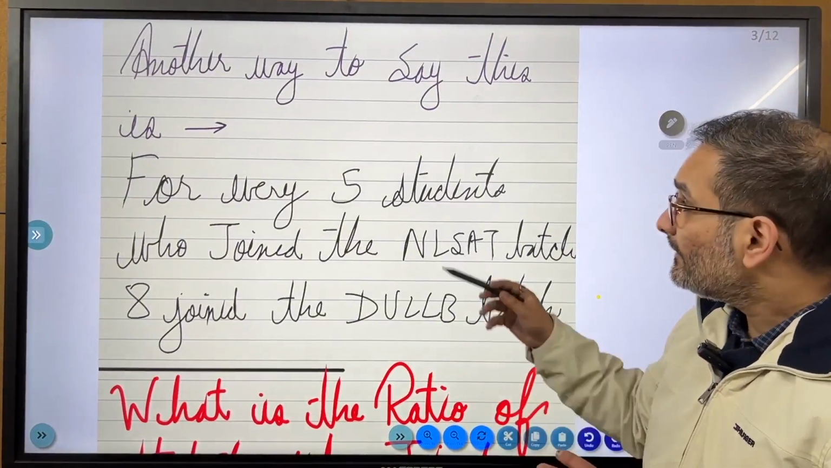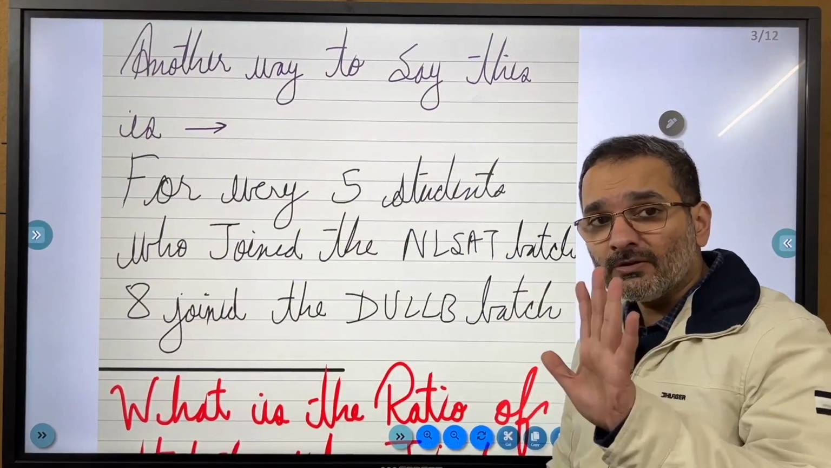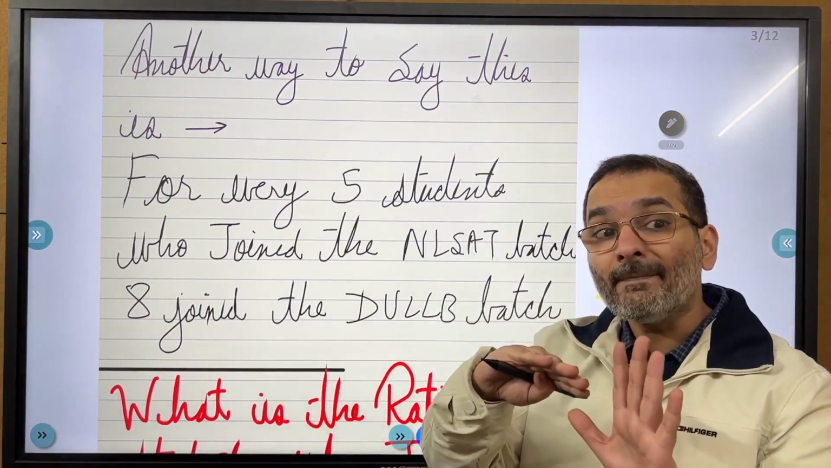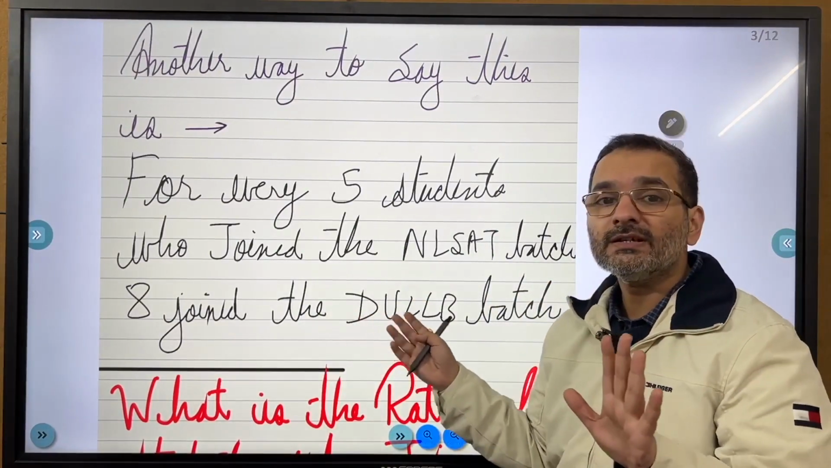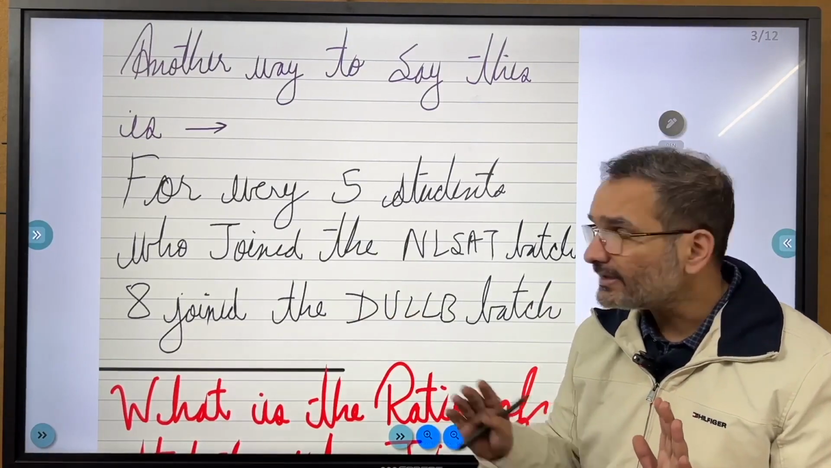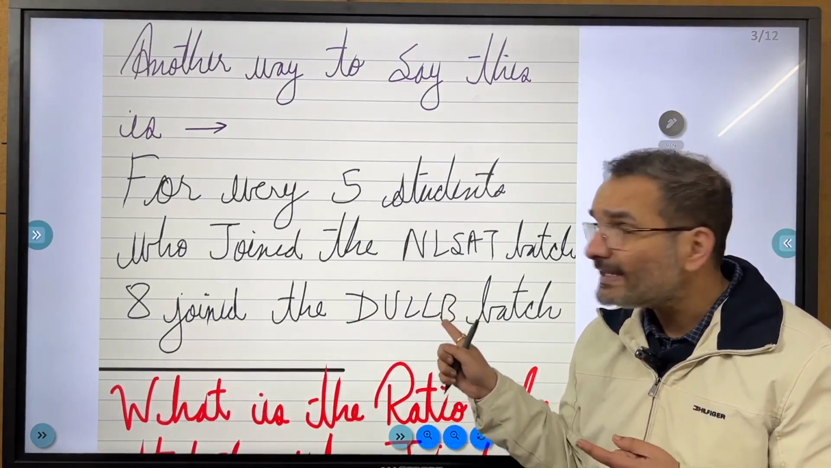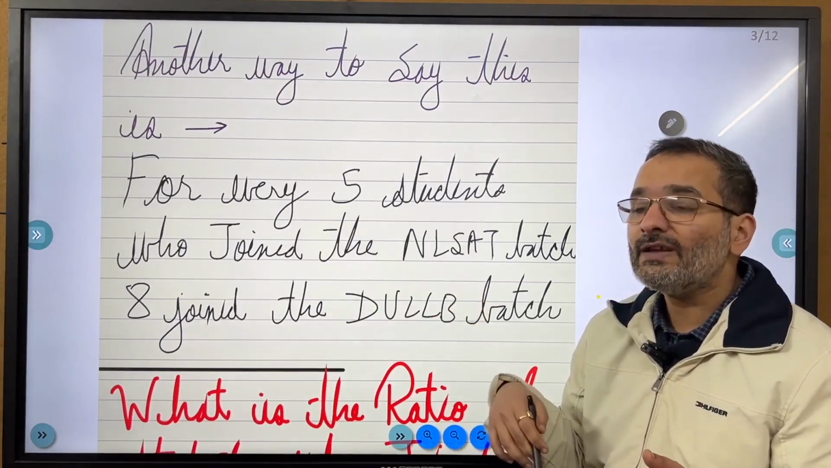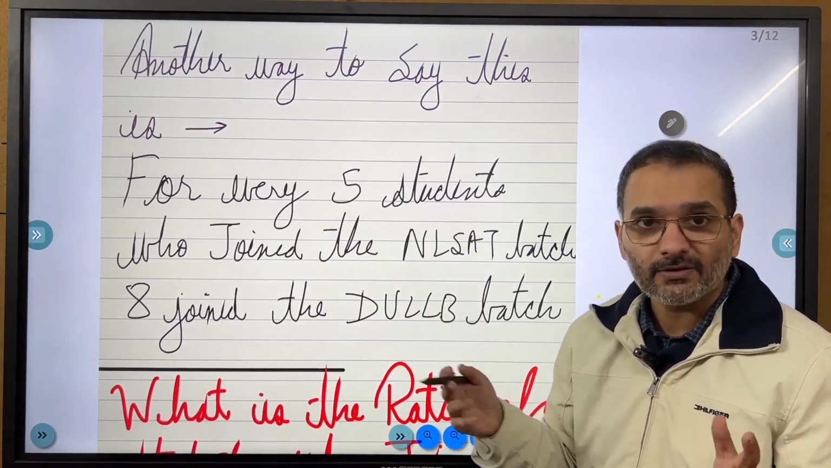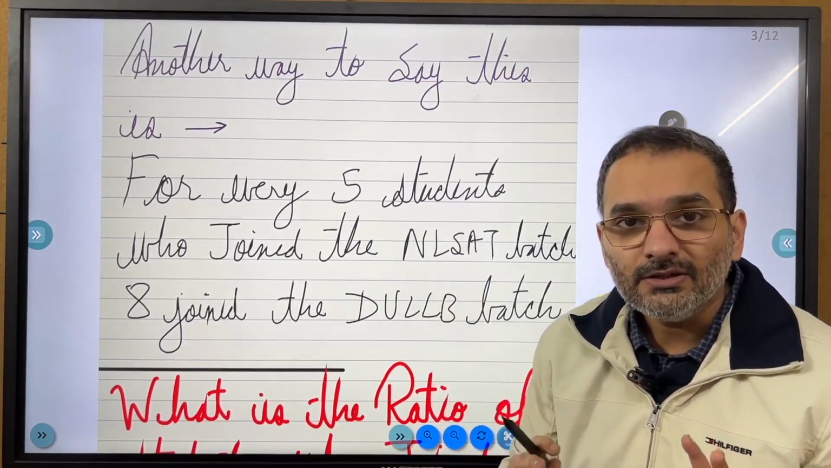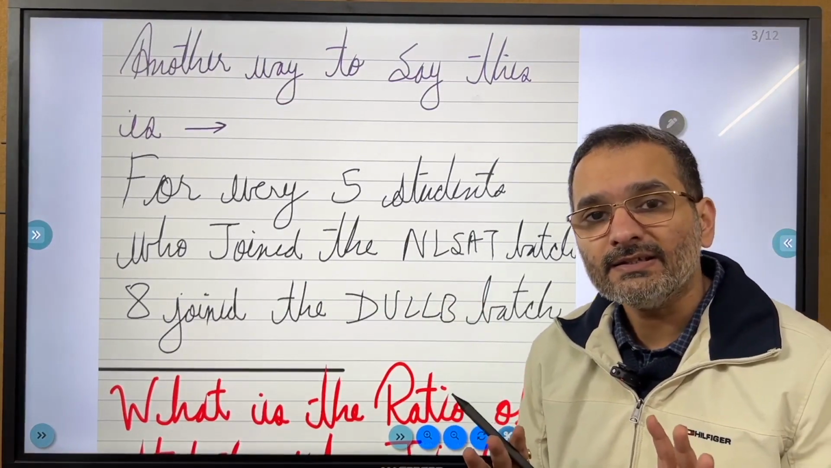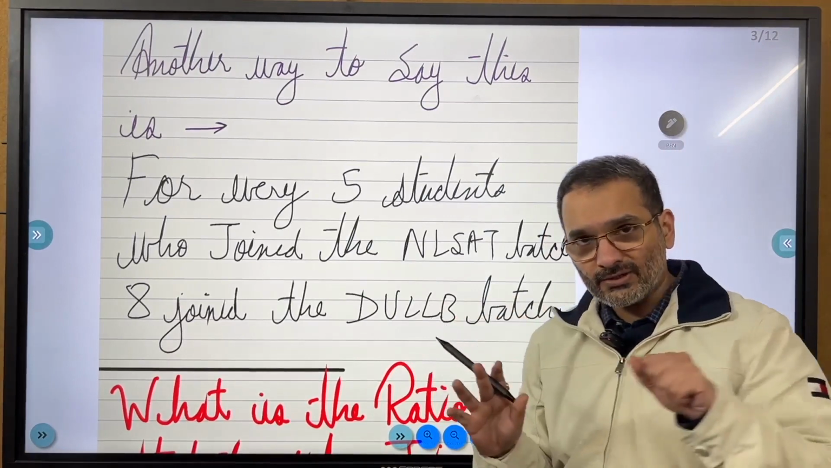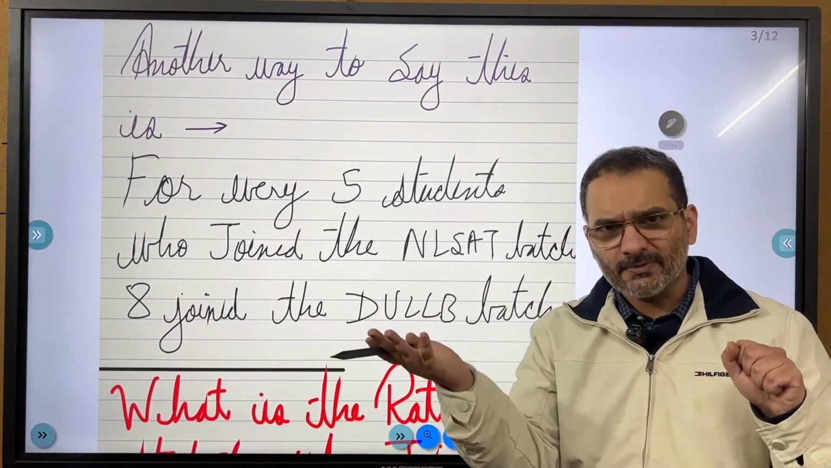दोबारा रिपीट करते हैं. For every 5 students, जब 5 लोगों ने NLSAT batch ज्वाइन करा, उनके अगेंस्ट या उनके खिलाफ या उनके कंपैरिजन में 8 स्टूडेंट्स ने DULLB का बैच ज्वाइन करा. ठीक है जी, तो यही तो बोला था. अब ऐसी कोई स्टेटमेंट आए, for every 5 apples there are 7 blueberries, or some stuff like that, you must identify that the examiner is talking about a ratio and extract the damn ratio out of that word statement that is given to you.